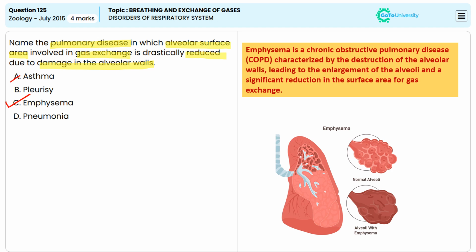Option A, asthma. It is a condition involving inflammation and narrowing of the airways. Option B, pleurisy. It is the inflammation of the pleura, that is the lining around the lungs. So option B is incorrect. Option D, pneumonia. It is a lung infection that causes inflammation of alveoli. So the answer is emphysema.